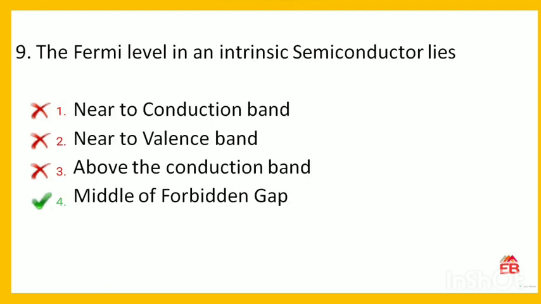A Fermi level in an intrinsic semiconductor lies. Here they are asking, in case of intrinsic semiconductors, where the Fermi level lies. The options are near to the conduction band, near to the valence band, above the conduction band or at the middle of the forbidden gap. So the correct option is, in case of intrinsic semiconductor, that is pure semiconductors, the Fermi level lies at the middle of the forbidden gap. So option 4 is correct.